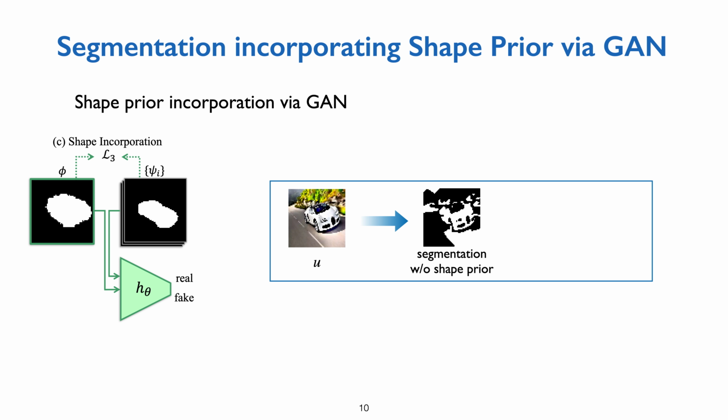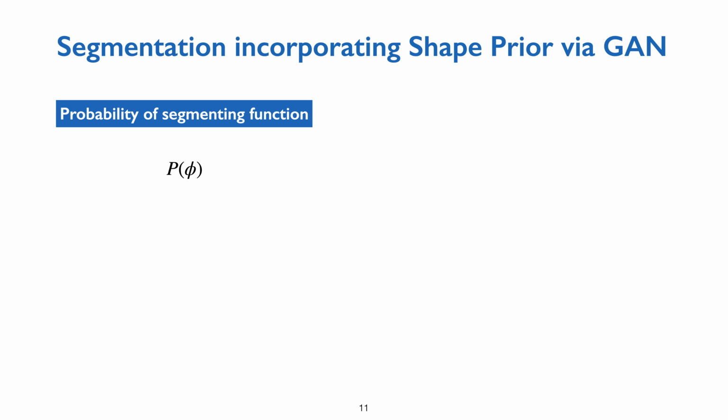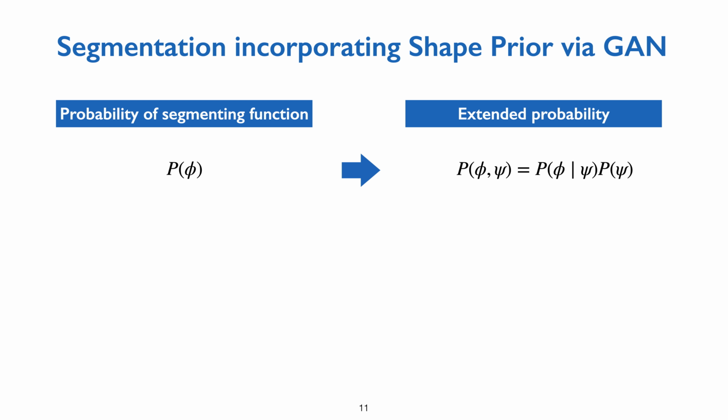We also propose to impose shape information about a region of interest into its segmentation by exploiting prior knowledge of the segmenting function using the generative adversarial network. We extend the probability of the segmenting function to the joint probability with an additional variable psi that is an explicit shape. This process imposes an implicit regularization on the segmenting function.